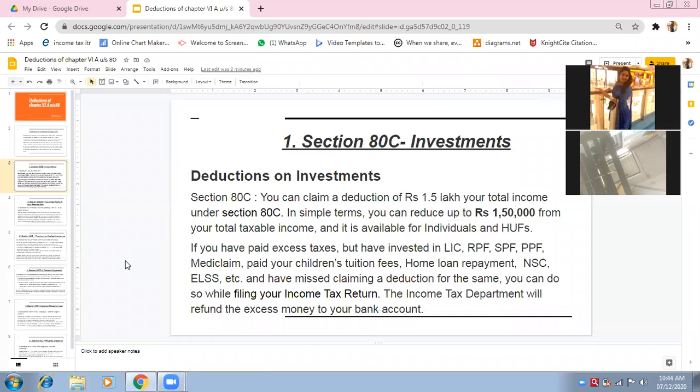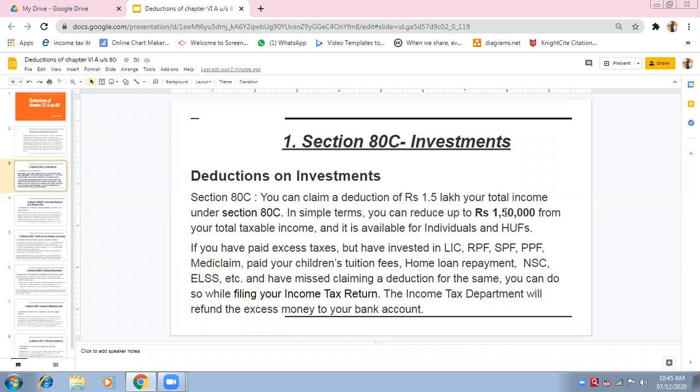See, up to 1,50,000 means 1,50,000 is the last limit. After 1,50,000 you will not be able to take deductions. Are you getting my point? Is it clear? Yes, ma'am. So suppose your investment is 30,000 and the maximum amount is 1,50,000. You will have to see whichever is less. Which amount is the least one? 30,000. So 30,000 will be deducted.